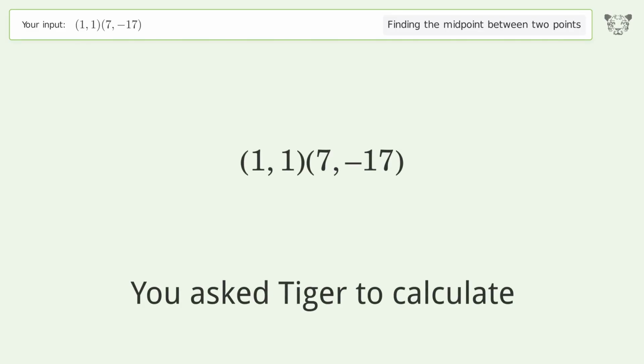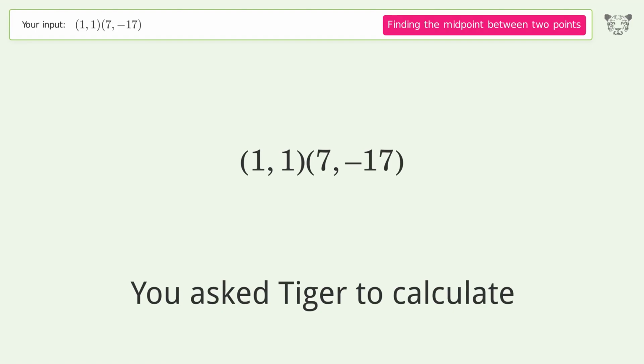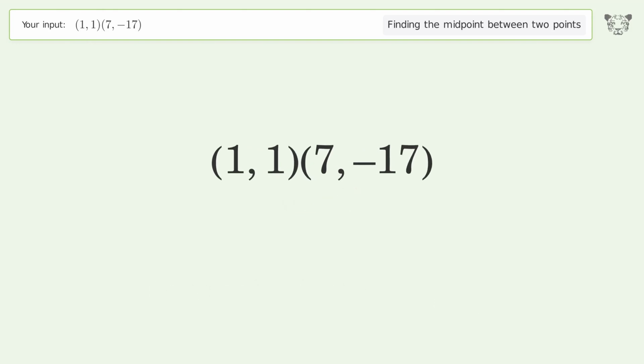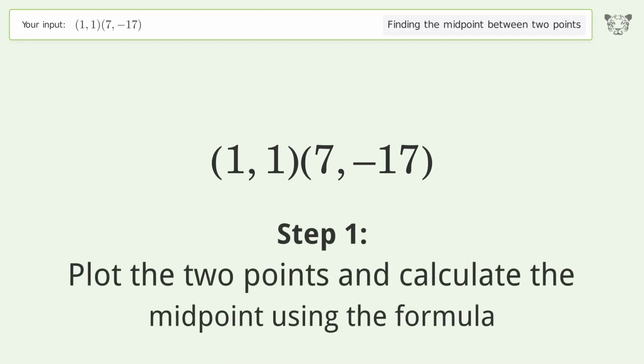You ask Tiger to calculate. This deals with finding the midpoint between 2 points. The midpoint between the 2 points is 4, -8. Let's solve it step by step. Plot the 2 points and calculate the midpoint using the formula.